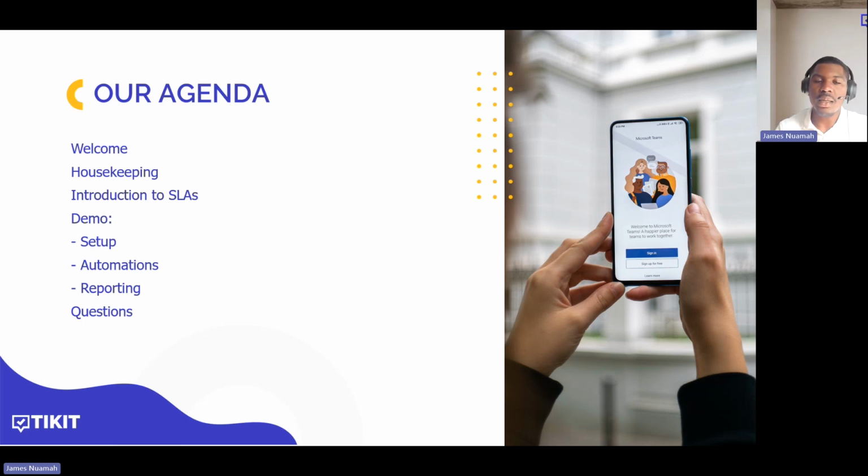So you'll get to see the setup side of things, then you'll get to see a few automations of them in practice, like getting to see how you can send out notifications with your SLAs, how you can have a ticket updated as well. And also, we're going to cover the reporting, but just briefly, as in a few weeks, we're going to have a ticket training session on Power BI dashboard. So I'm sure that will be covered there as well. And then, of course, at the end, we can have some questions.